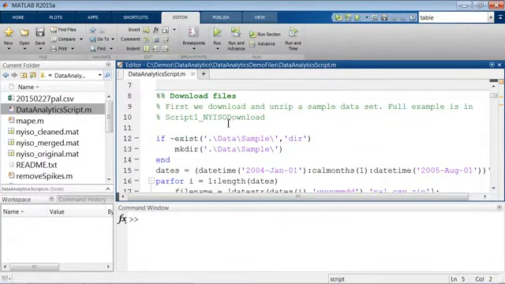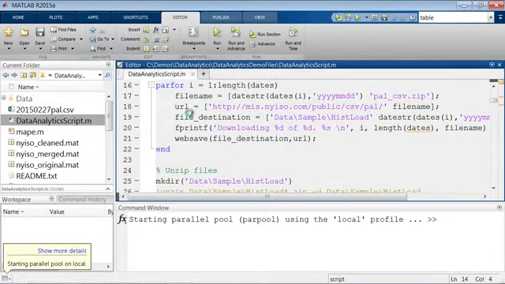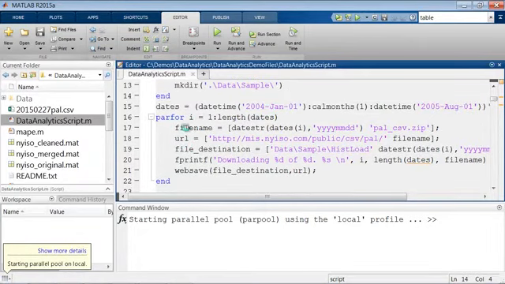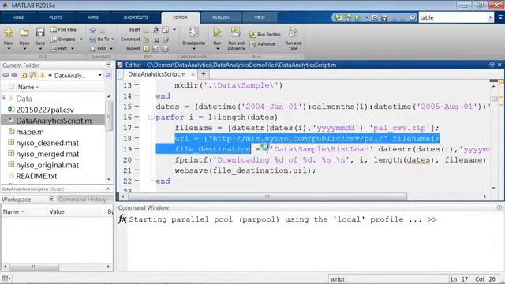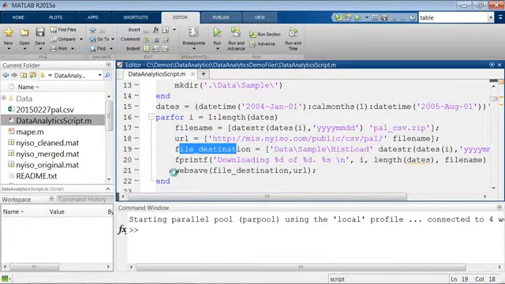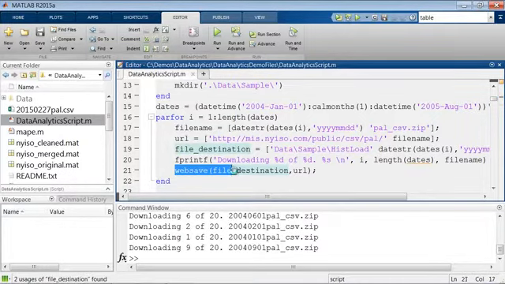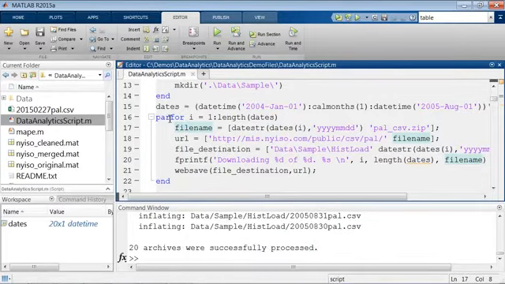And so the first thing we're going to do is download these different files. All I'm doing here really is, inside of this loop, specifying the file name on the server I want to read, its location, and where I want to put it on my local machine, and then using the command websave to save it from the web to my local machine. Now, I could do this in a normal for loop, but you notice here I use something called parfor. So parfor is a parallel for loop.